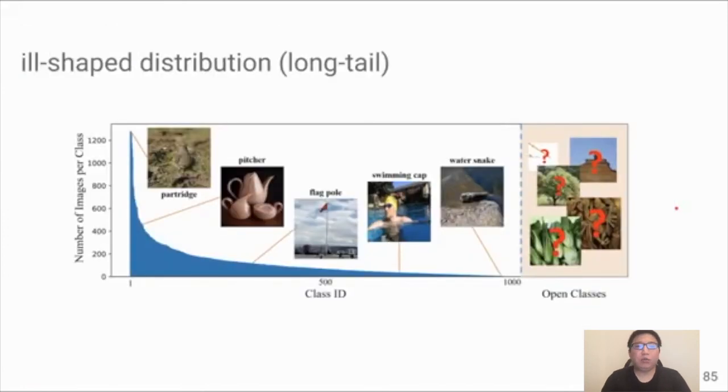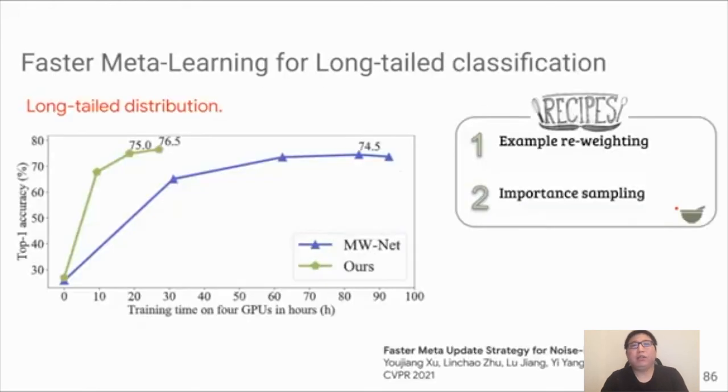Now, let's look at another work that deals with the long-tail distribution. So in many real-world data sets, the number of training examples is not equally distributed. There exist tons of classes that have very few training examples. However, the fact that these classes have fewer training examples does not mean they are not important. On the other hand, they can be very important. They can be some rare events or accidents that we do want our model to do well. So here we develop a robust learning model to overcome the long-tail distribution.